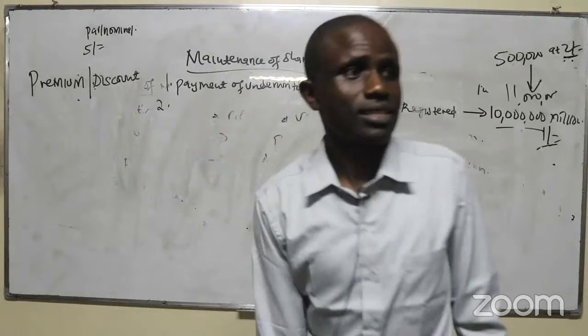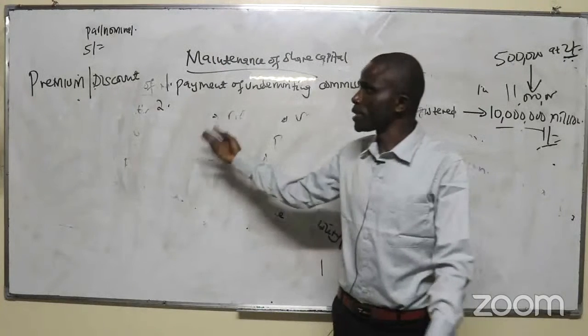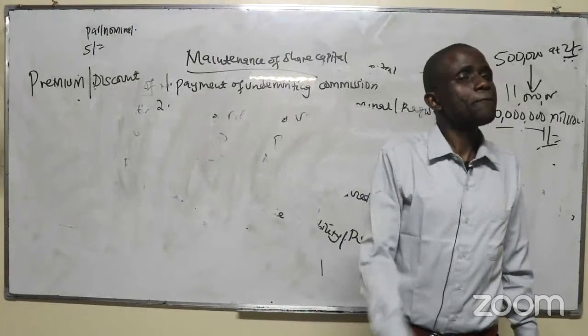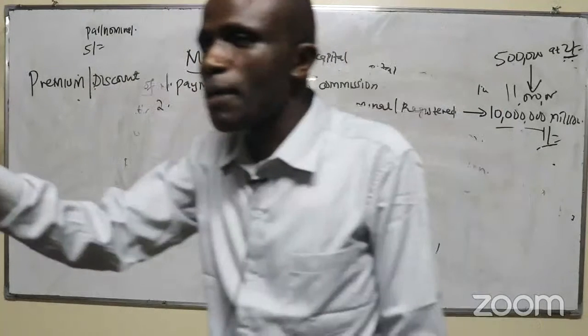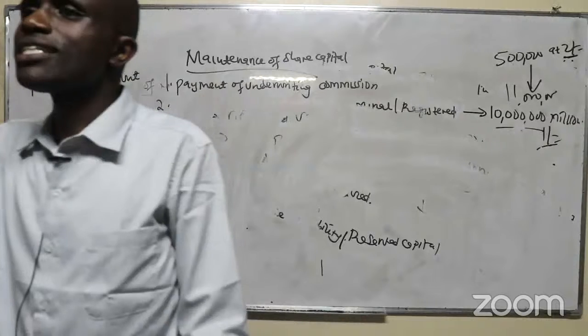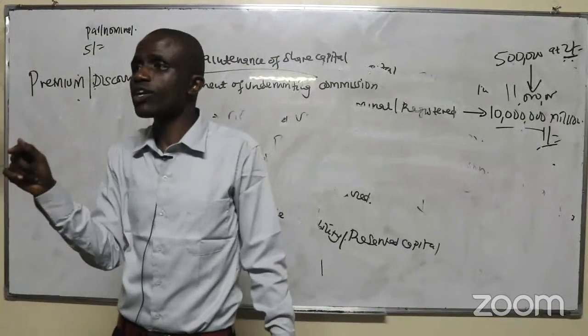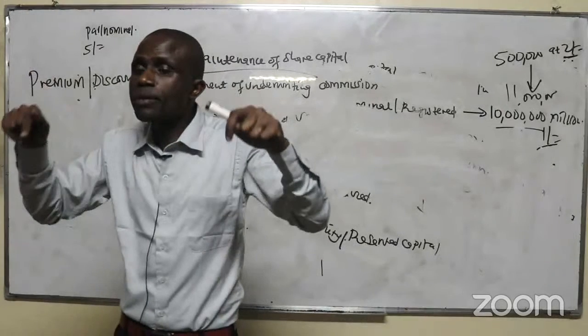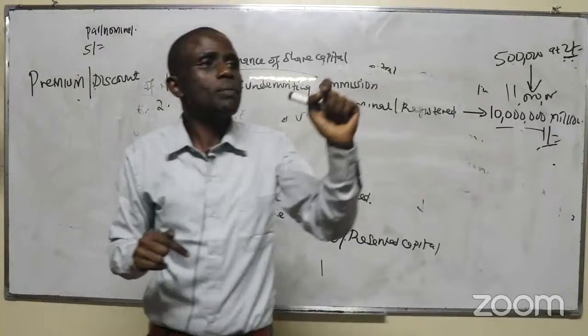Yes. So I want to say that at a premium, I said it's not illegal, but the premium raised should be used in certain ways. We cannot use it anyhow. The premium we raise, we first of all create a share premium account, and that share premium account can only be used in certain ways.